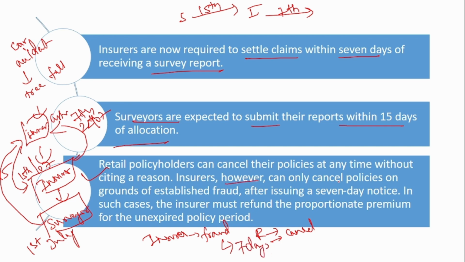So insurers, however, can only cancel policies on grounds of established fraud after issuing a 7-day notice, and apart from that, the insurer must also refund the proportionate premium for the unexpired policy period. So he would have paid the premium, right? So the proportionate premium has to also be refunded back to the policyholders. But the retail policyholders can cancel the policy at any time without citing any reason.